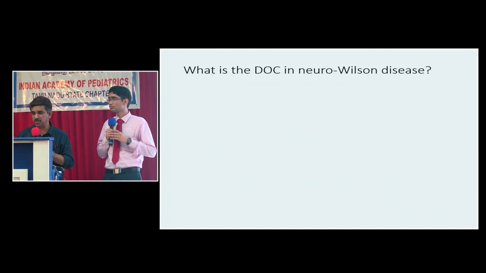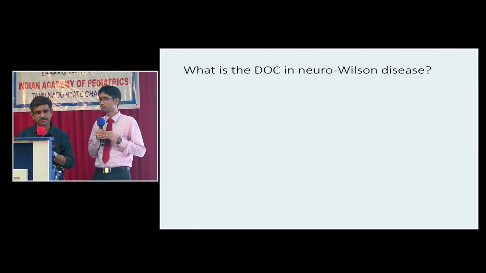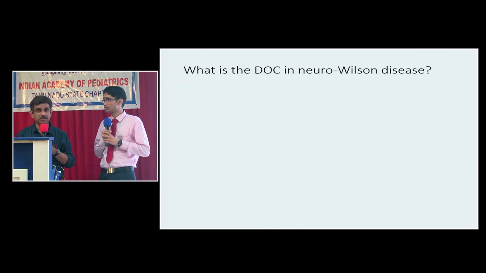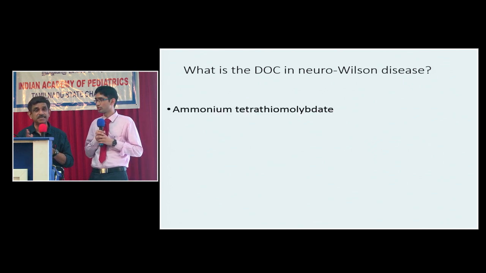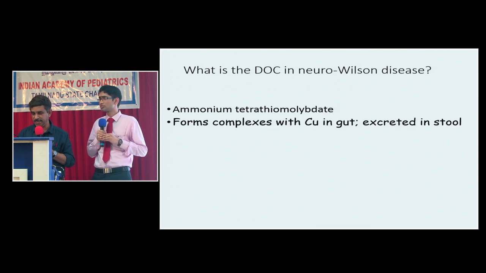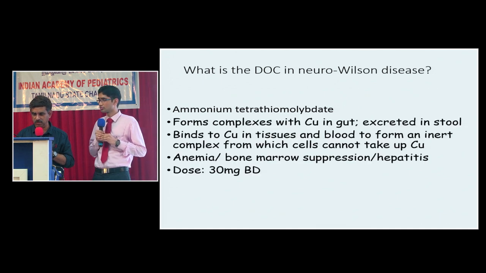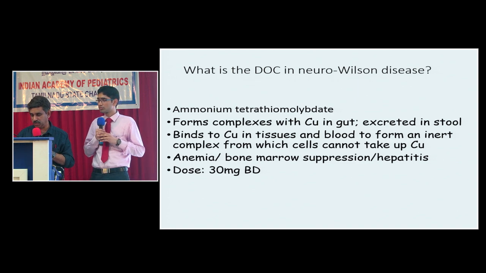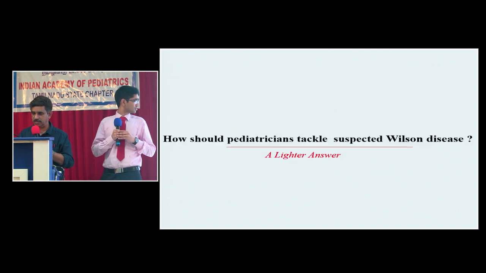The drug of choice in neuro-Wilson disease? Trientine will be better. Trientine is the drug of choice. Actually, the drug of choice is ammonium tetrathiomolybdate. This is the best drug in neuro-Wilson disease. Unfortunately, it's not freely available. The dose is 30 milligrams twice daily. This is a very useful drug, especially in neuro-Wilson disease, which is unfortunately not available.